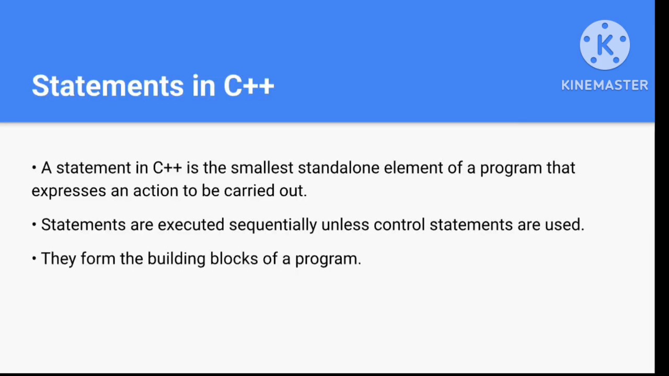So what are statements in C++? A statement in C++ is the smallest standalone element of a program. It expresses an action to be carried out. Every action which is carried out in C++ is called a statement. Statements are generally executed sequentially, and unless control statements are used, statements execute sequentially. Statements form the building block of a program.